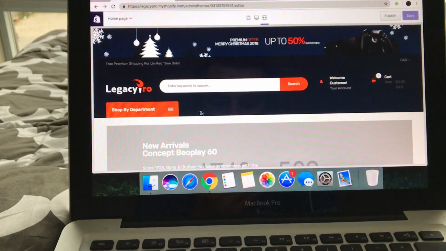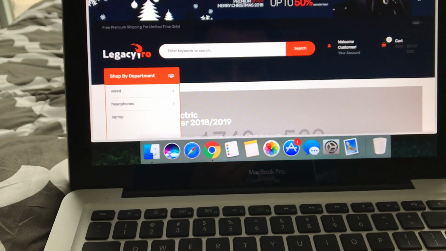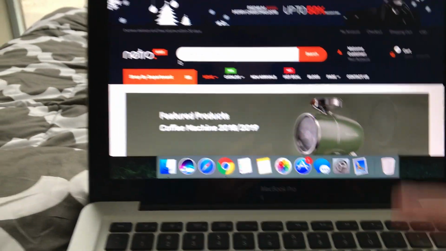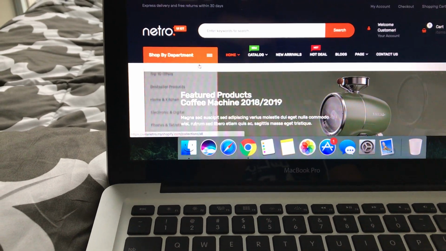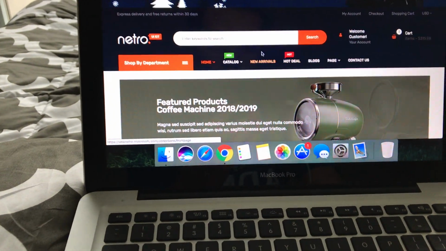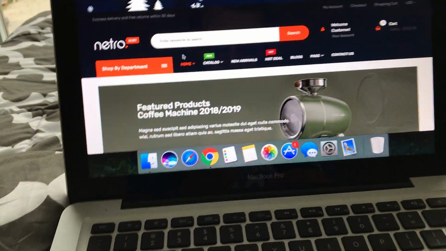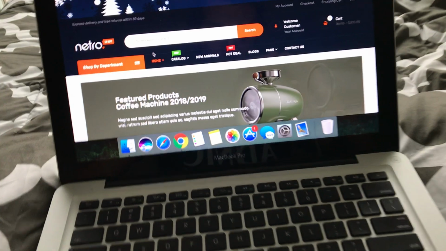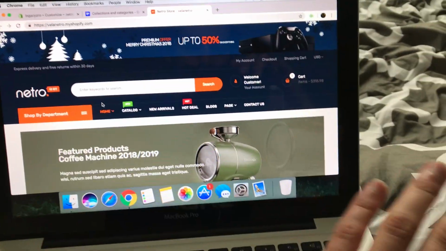Obviously I want my shop by department. This is just a test thing. I want my shop by department, just as in number 2. See, in the number 5 layout, when I go to home and go to number 5, it doesn't have shop by department, it has a mega menu, but I don't want a mega menu. I do want shop by department because it is more useful and much easier for people, and it looks more professional. So everything else is perfect.